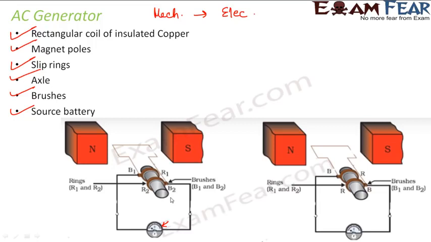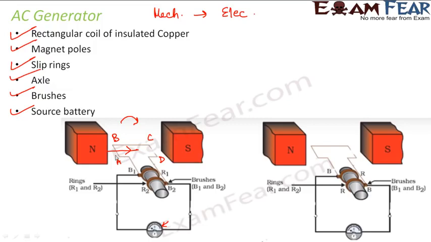Right? So in this case, what happens? How do we give mechanical energy input? By rotating this axle. So when we rotate the axle, the rectangular coil rotates. Now again, let us name this rectangular coil as A, B, C and D. So along the arm AB, what happens when AB moves in the upward direction, because assuming that we rotate it in the clockwise direction. So when AB moves upwards, and we already have a magnetic field in this direction existing.